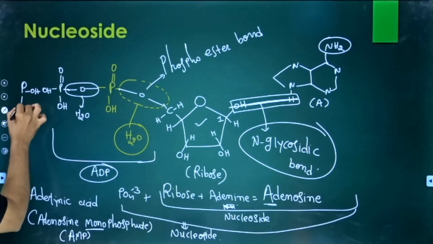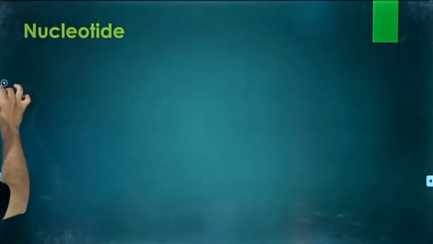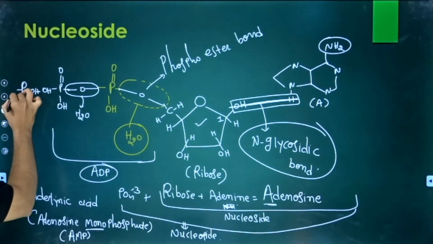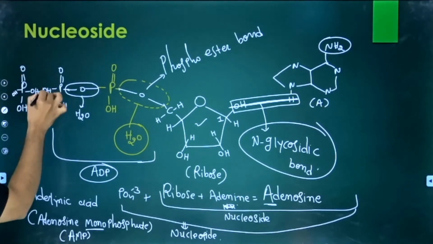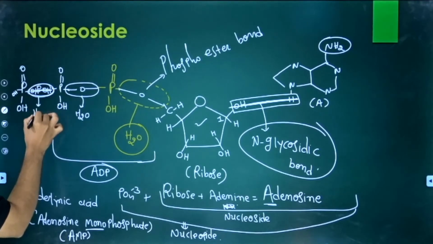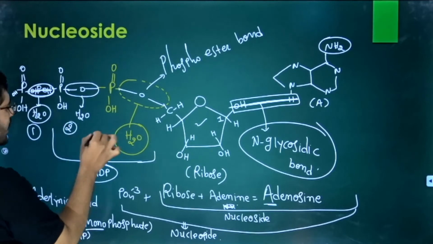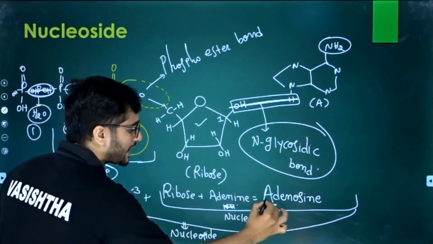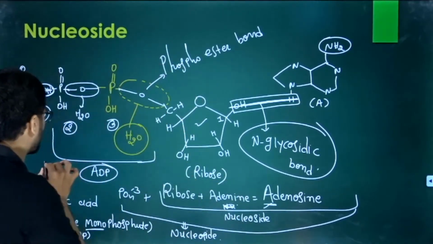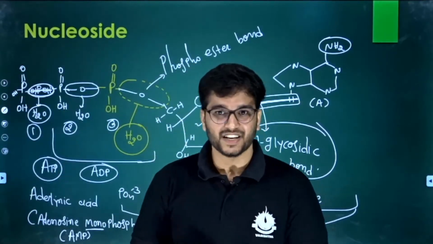So we have another phosphate here, the third phosphate. See what happened? This OH also binds with another ester bond, and H2O is liberated. So now we have three phosphates, 1, 2 and 3. We have three phosphates with one adenosine. Then it is known as ATP, and this ATP is nothing but our currency for energy.